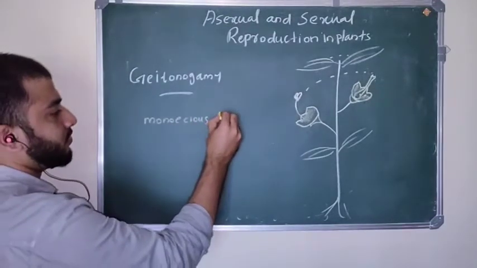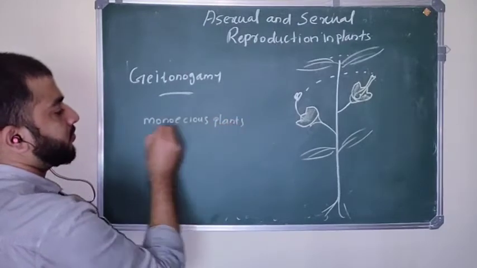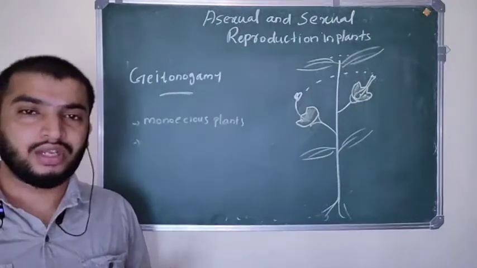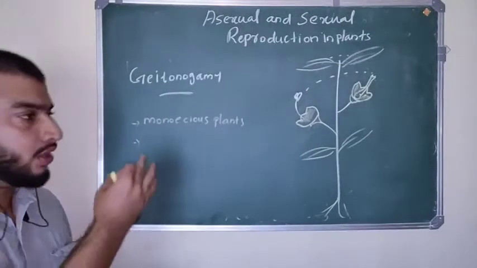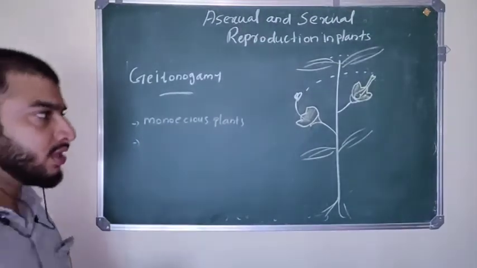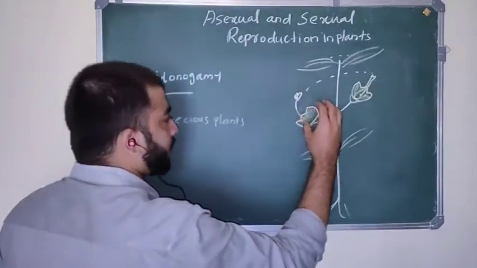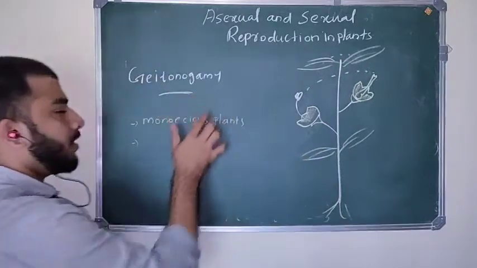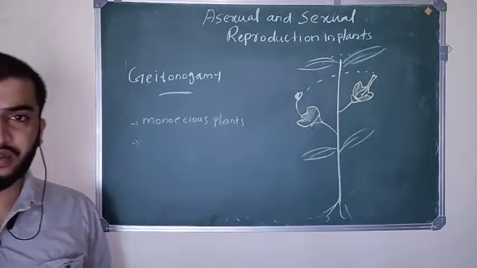It looks like self-pollination, but it is cross-pollination. So geitonogamy means transfer of pollen from one flower to another flower of the same plant.